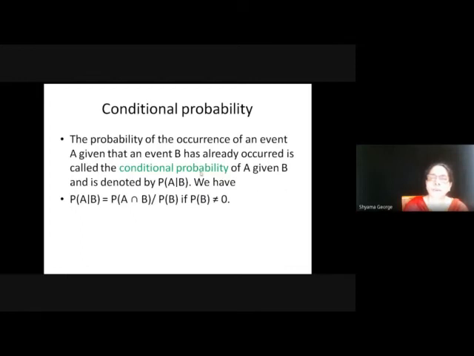So what is conditional probability? The probability of the occurrence of an event A given that B has already occurred is called the conditional probability of A given B, and it is denoted by P(A|B). That is, the event B has already occurred and we want to find the probability of A. So we can denote it as P(A|B), which is equal to P(A ∩ B) divided by P(B). One condition is that P(B) should not be equal to 0.